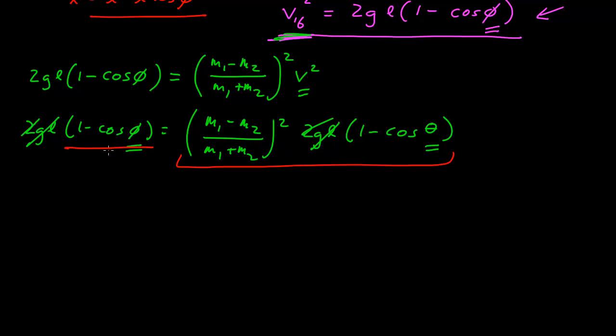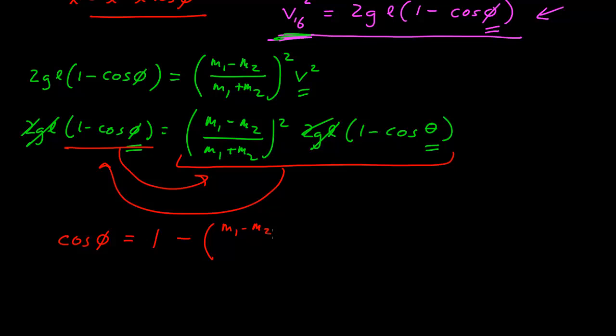I can bring cosine on this side, make it positive, and swing this whole thing to the other side, and I get cosine of phi is equal to 1 minus this mass term, (m1 minus m2 over m1 plus m2) squared, times 1 minus cosine theta.